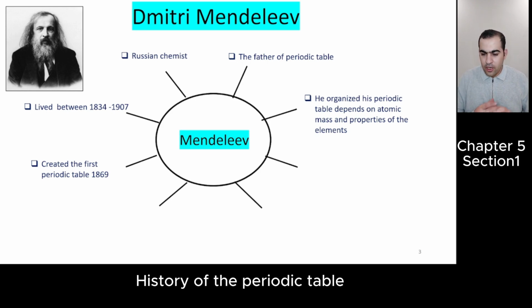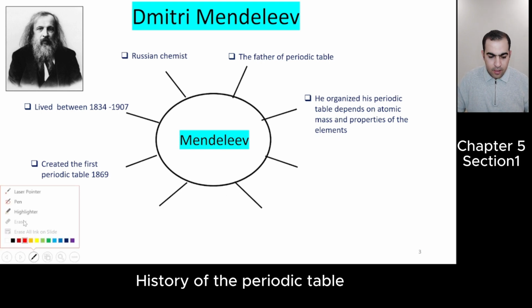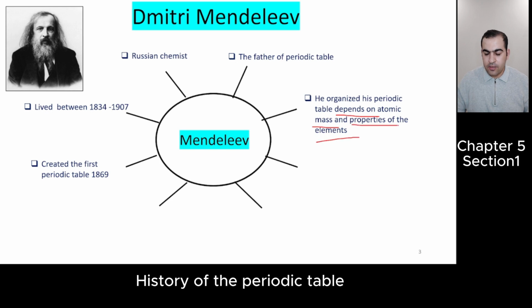So he organized his periodic table according to atomic mass and properties of the elements. Students, this is very important for you to know that he arranged the elements according to what? Atomic mass and properties of the elements.